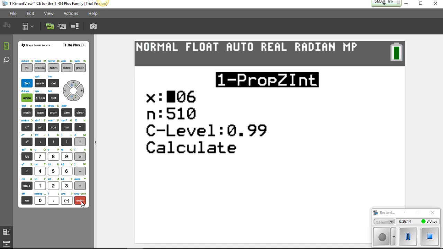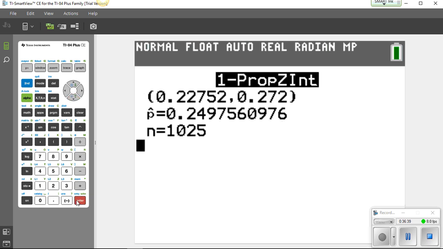X is the number of successes. From the problem, we know that there were 256 successes. Those are the people who said that they are satisfied with how things are going. Total sample size is 1025. We know we're attempting to figure out a confidence level of 90%, so we're going to change that to 0.90. We're going to go down, and then we're going to hit calculate. And guys, that is how easy this is going to be for you to calculate this proportion.